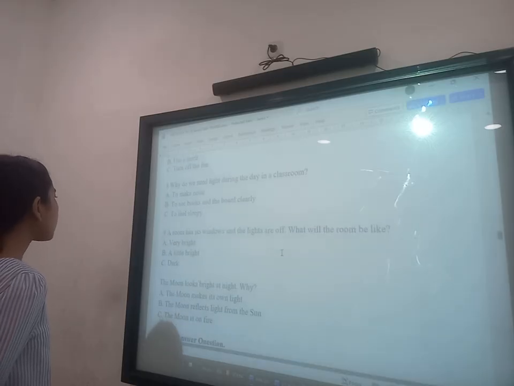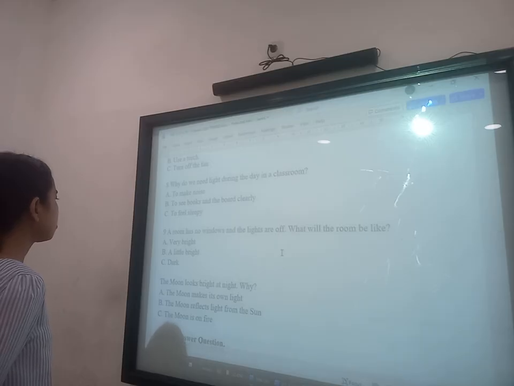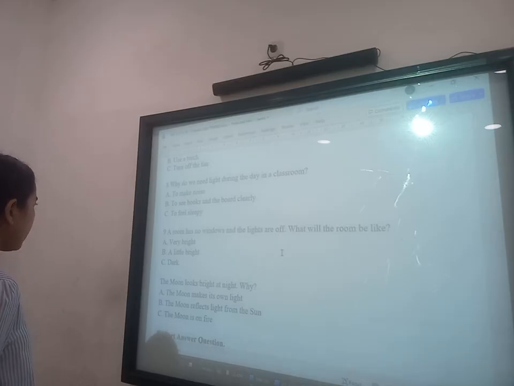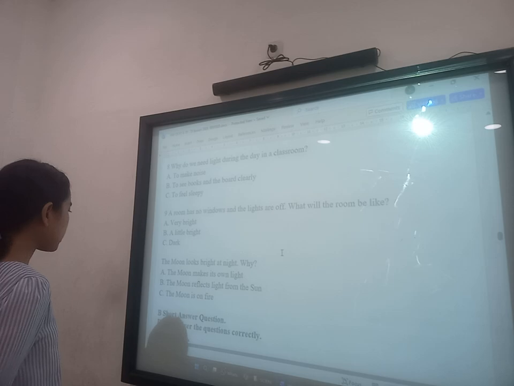9. A room has no windows and the lights are off. What will the room be like? C. Dark. Okay, next. The moon looks bright at night. Why? B. The moon reflects light from the sun.